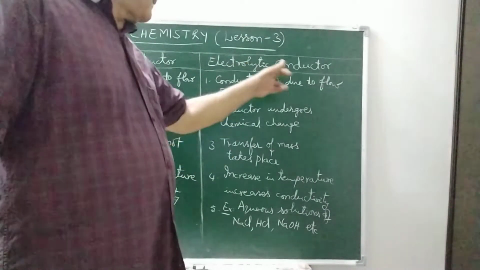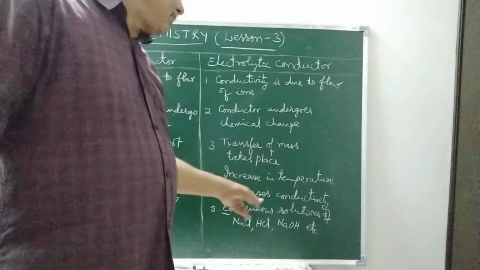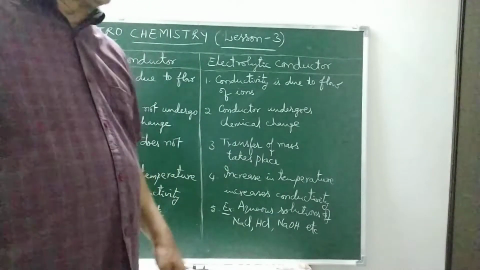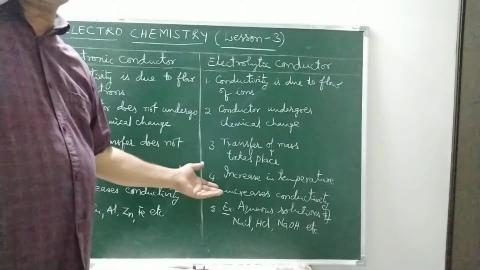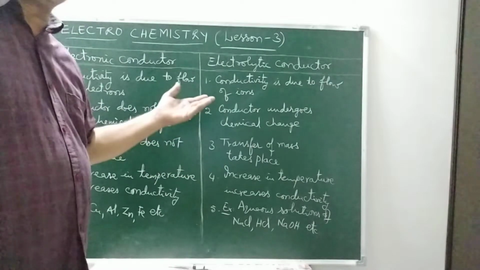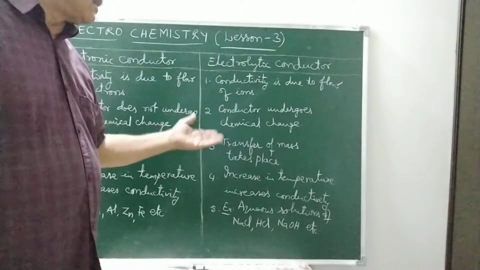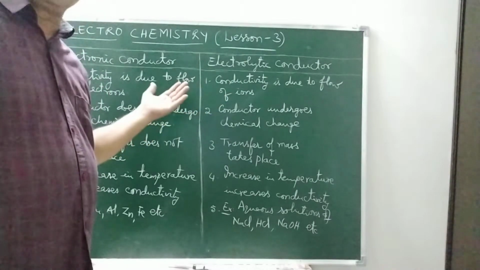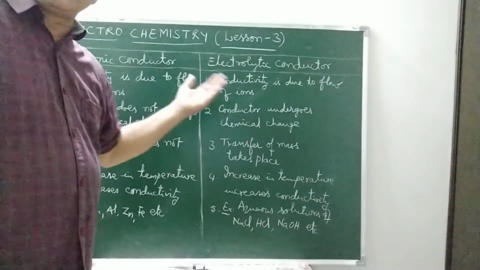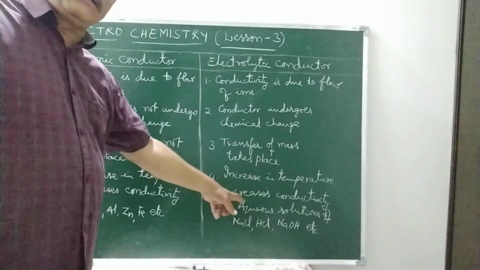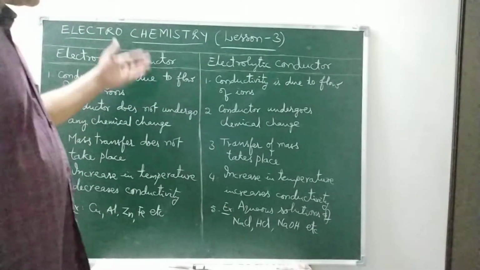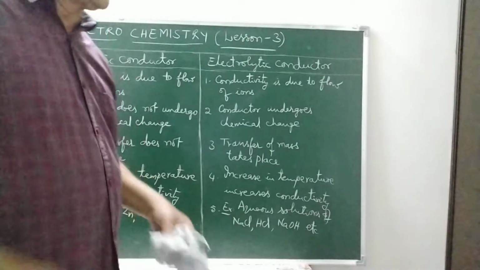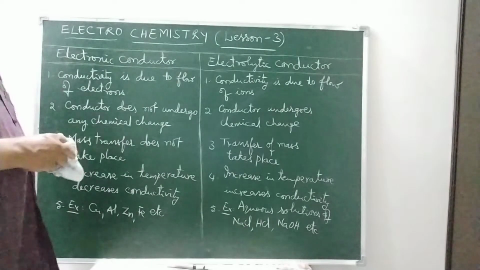But in case of electrolytic conductors, increase in temperature increases the conductivity. That is, when temperature is increased, more number of ions are formed. As more number of ions are formed, more charge moves from one place to another place. That means conductivity increases. Okay. So, these are the differences between electronic conductors and electrolytic conductors.